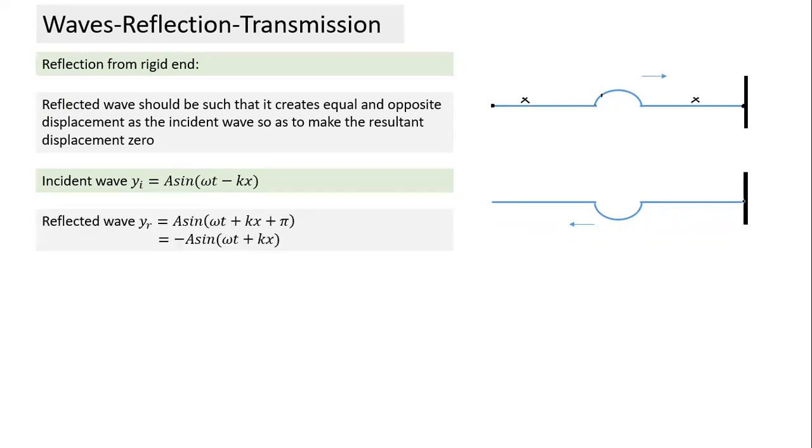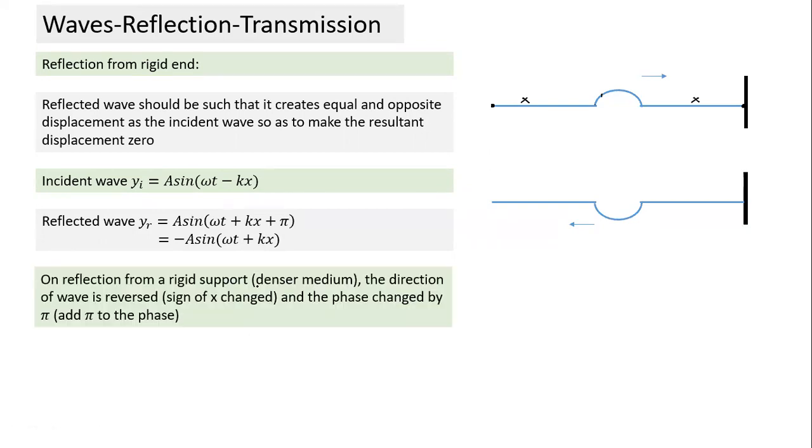Later on, we'll also define something further about the rigid support. That's how we write the equation. There are two ways of writing it. Either I can write the incident wave here, or this same wave equation with two corrections. We make minus into plus because the direction has been reversed, and a minus sign because the pulse has been inverted. If we have a minus sign, it can be written in this form. So effectively two things have happened: phase has changed by pi and direction has reversed.